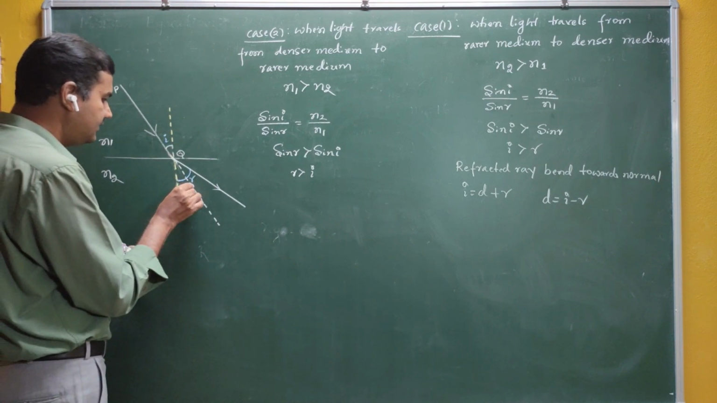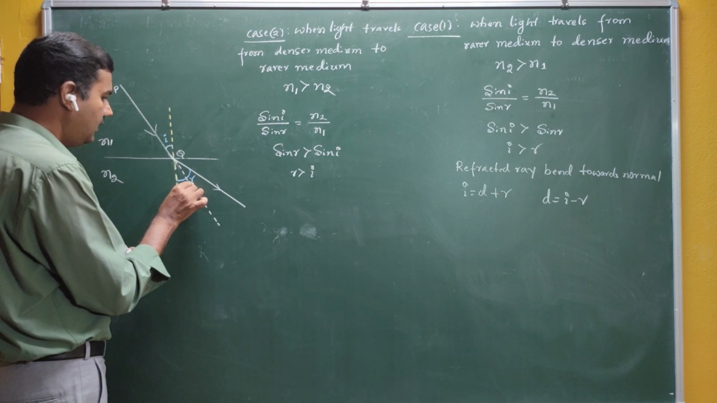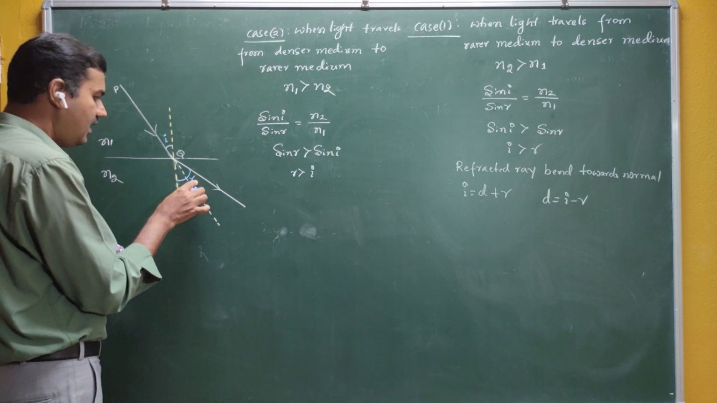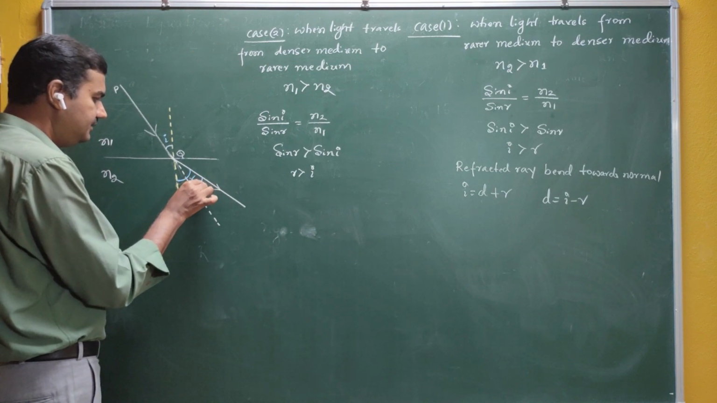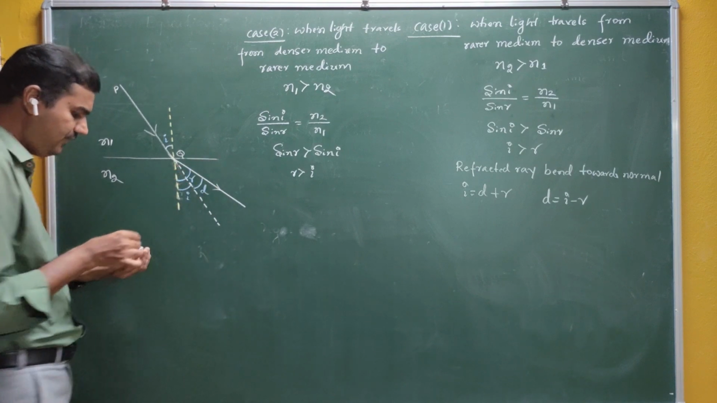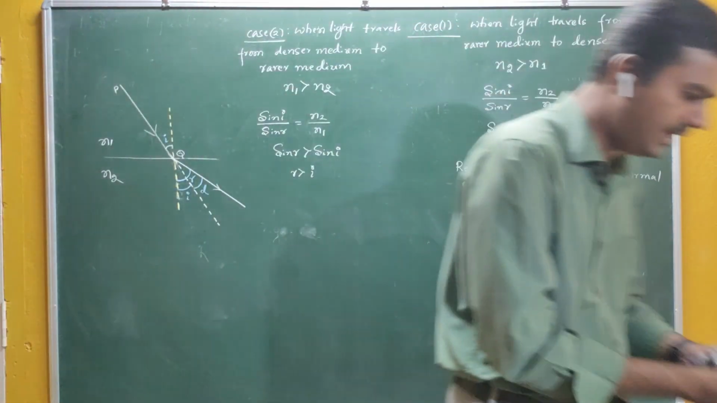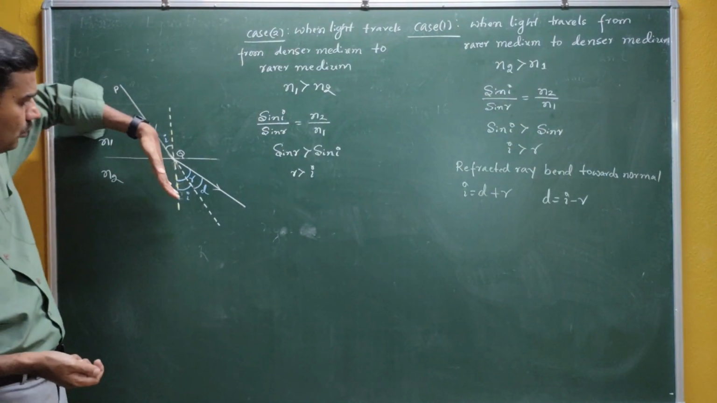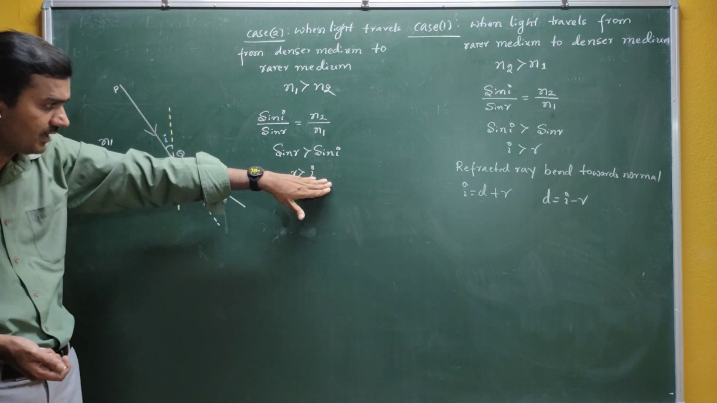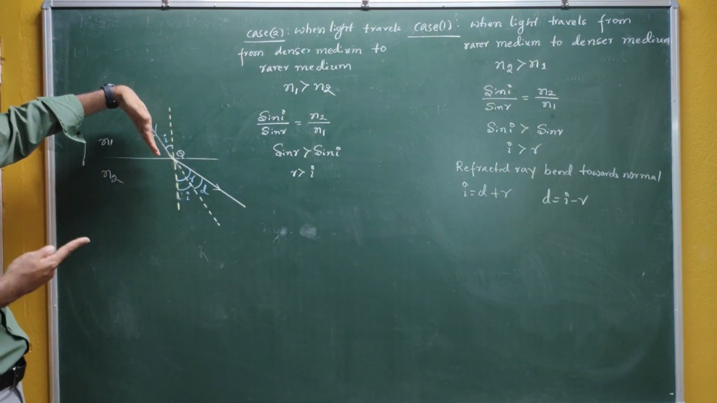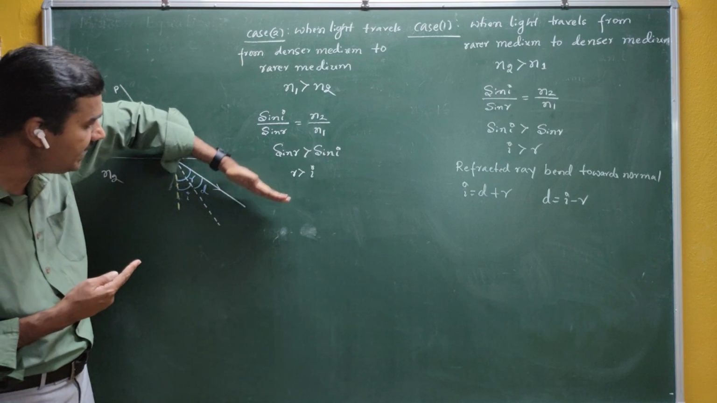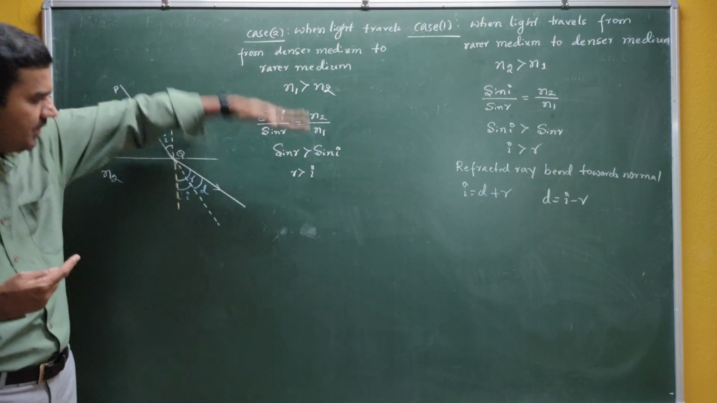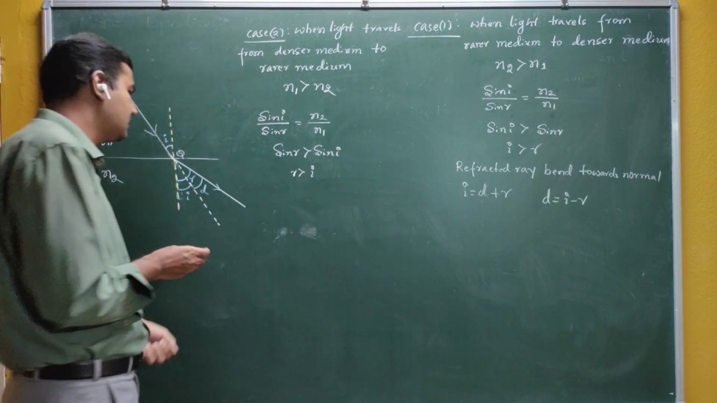Is it correct? This angle is also I. You can see here R is greater than I, and this is nothing but the angle of deviation. Okay, so R becomes greater than I, and this condition is satisfied only when light is bending away from the normal. If it bends away from the normal, then only your R becomes greater than I.